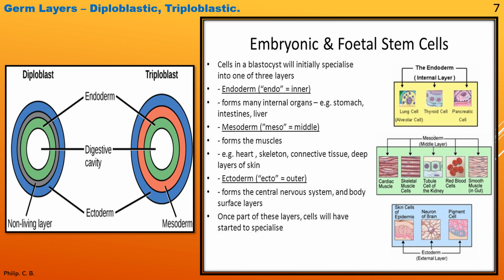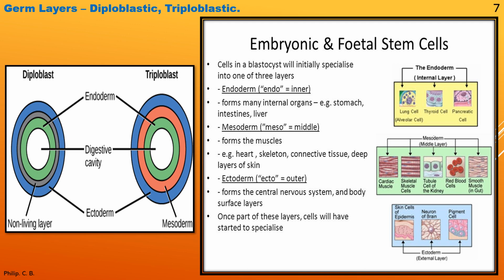Example, heart, skeleton, connective tissue, deep layers of the skin. Again, you can see the image of mesoderm, the middle layer: cardiac muscle, skeletal muscle, tubule cell of the kidney, red blood cells, and smooth muscles. Whereas the third, ectoderm, ecto means outer, forms the central nervous system and body surface layers.